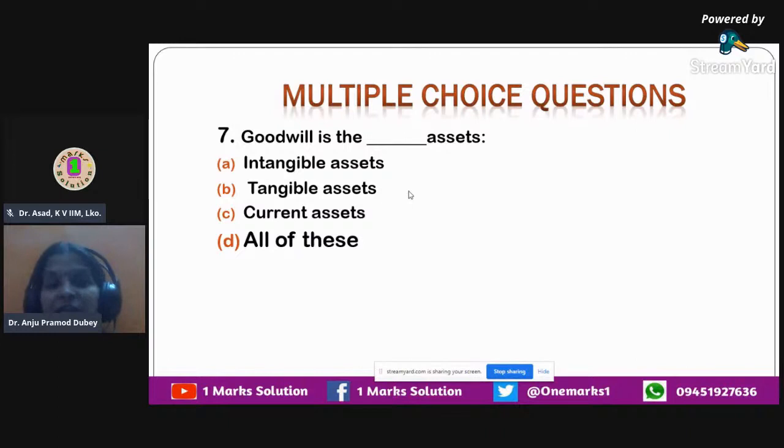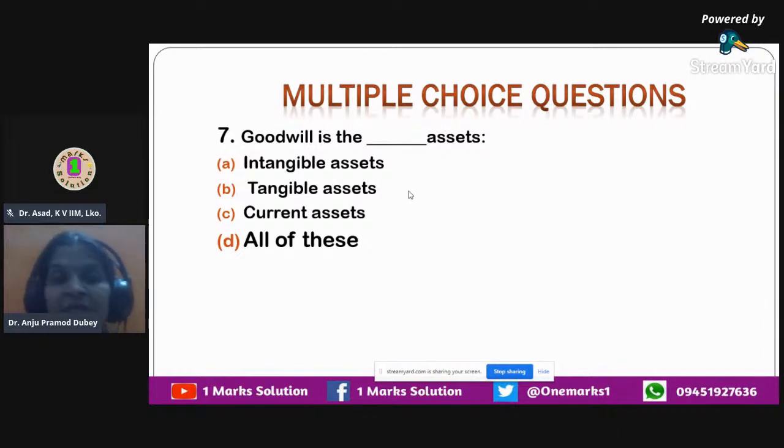You can just get to know what the worth of your goodwill is, how much name you have in the market. So it is an intangible asset. It is not a tangible asset. You cannot see goodwill in any physical form, and it is also not a current asset because goodwill remains with the business for a longer duration of more than 1 year.